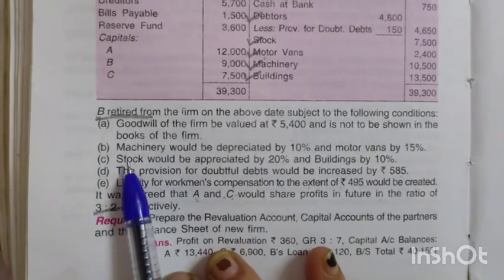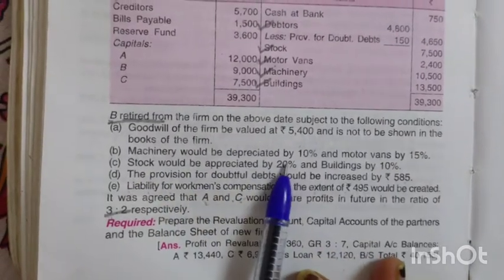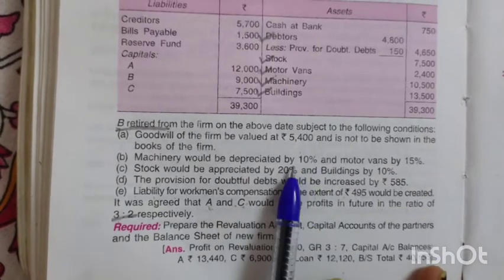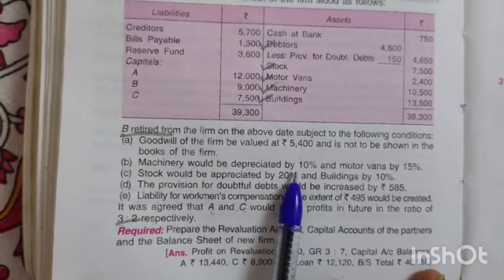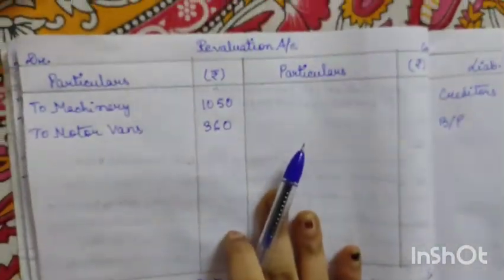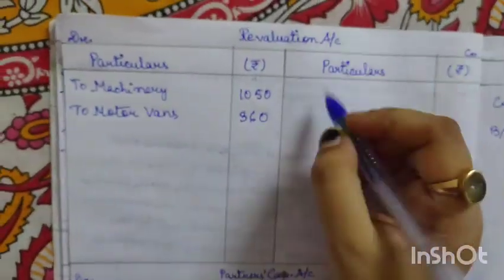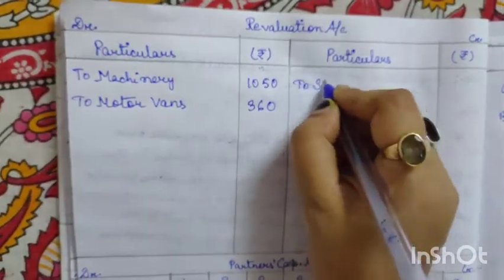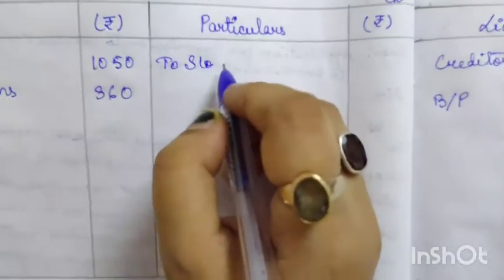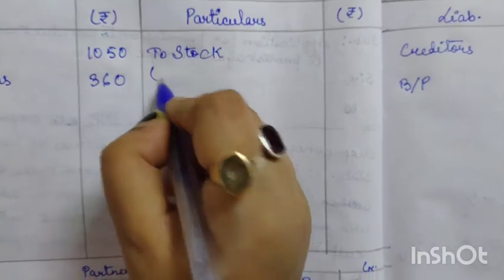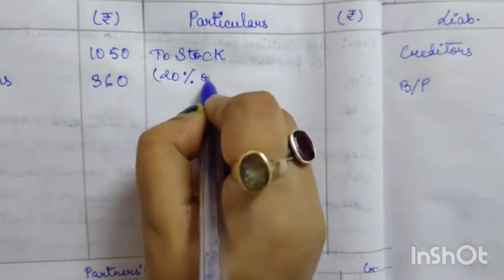Okay, now coming to the next adjustment. As you can see, stock was to be appreciated by 20% and buildings by 10%. Appreciation means increase in the value of an asset. So whenever the value of an asset increases, we record it on the credit side of the revaluation account. So first we will record here to stock, the appreciation was 20% of the old value of stock.